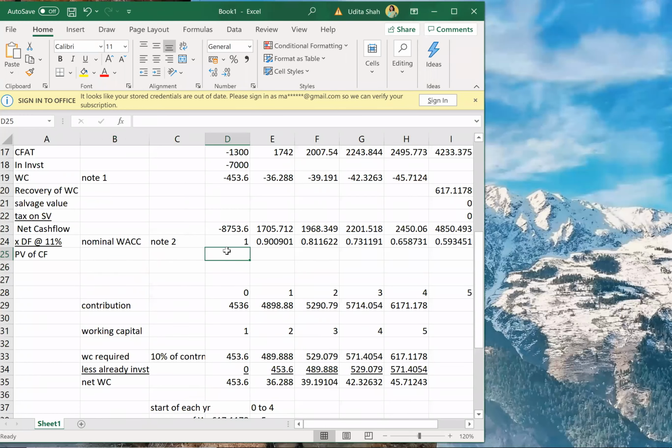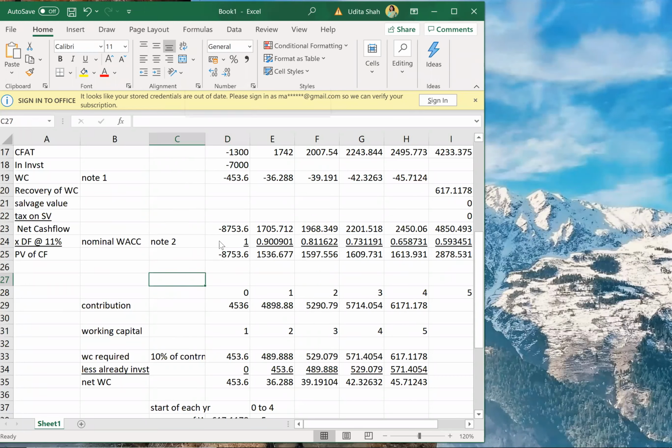You can do it with the help of a discounting table also. So my PV of cash flow will be net cash flow into discounting factor. So these are my final PVs.